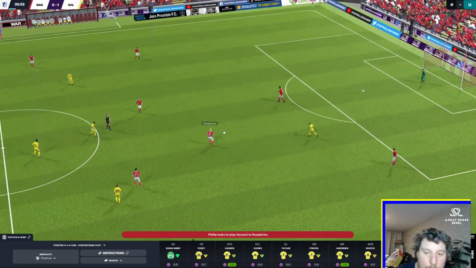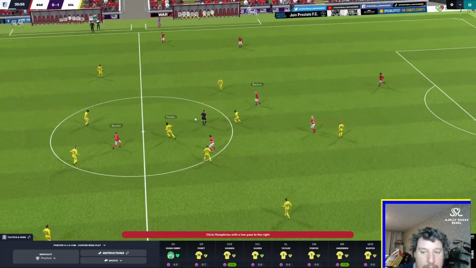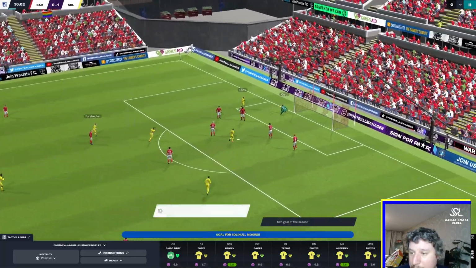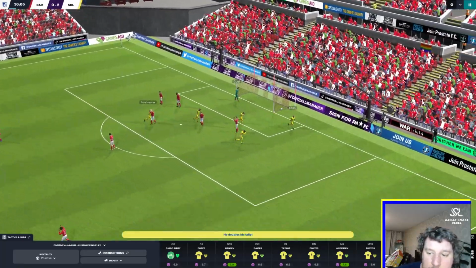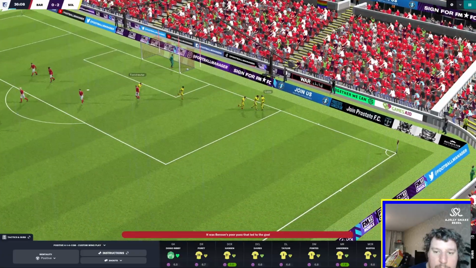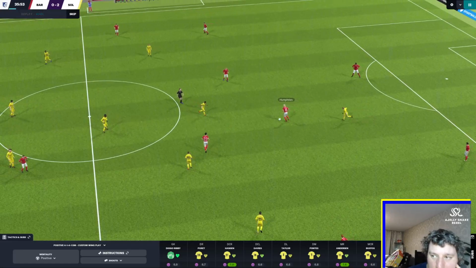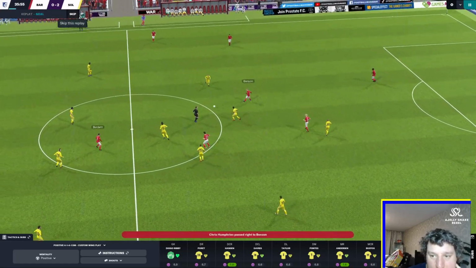Needs some of these. I think what I might do is put in a team bonding exercise actually, to try and get a bit of cohesion happening. And Luz latches onto that beautifully, and that's another great goal from Luz there. Puts us 2-0 ahead. Not doing too great in terms of the football, but we are getting the goals, and that's the main important thing at the end of the day here.